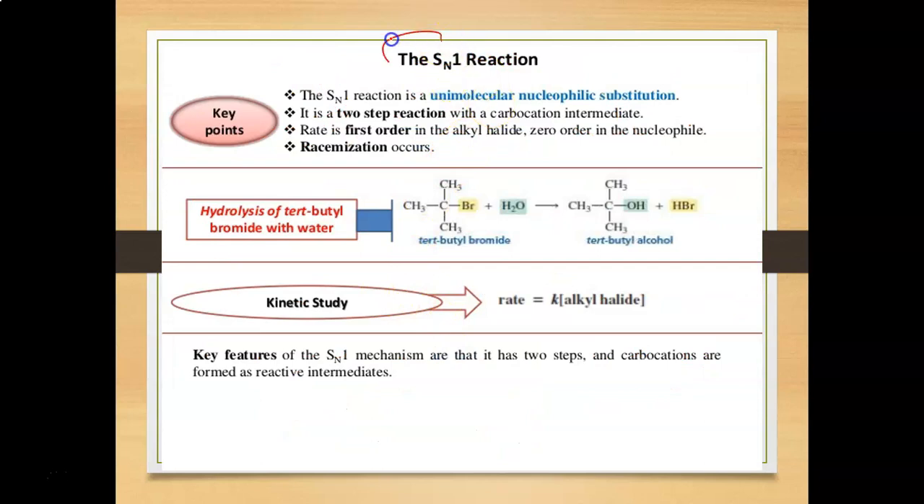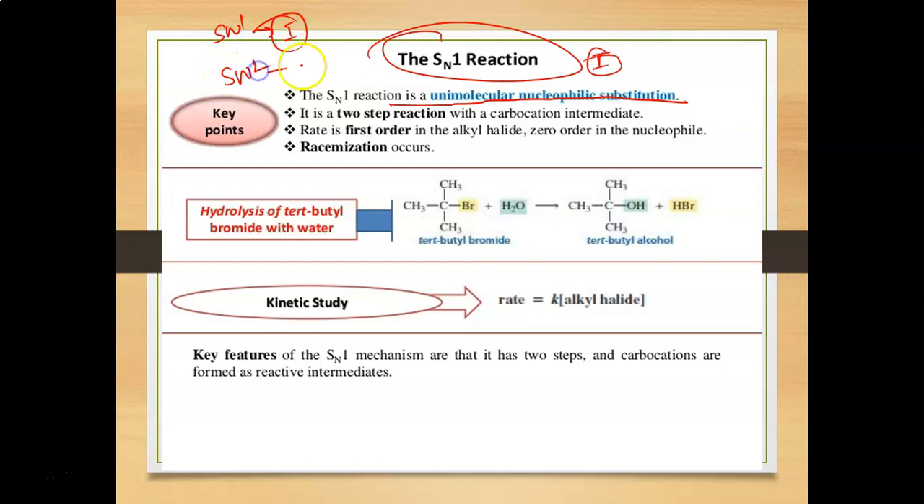Now the second type is the SN1 reaction. The SN1 reaction is a unimolecular nucleophilic substitution. So I am going to tell you that SN1 is your first order reaction, and SN2 is the second order reaction. Okay? SN1 is a two-step reaction with a carbocation intermediate formation.